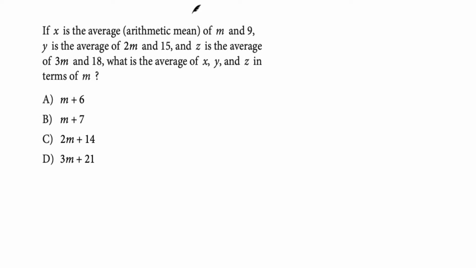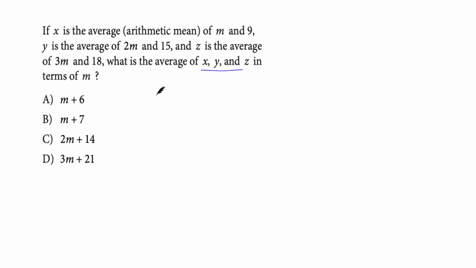Let's begin with this past paper question. I will explain more concepts through these questions. It will help you more. If x is the average of m and 9, y is the average of 2m and 15, and z is the average of 3m and 18, what is the average of x, y, and z in terms of m?